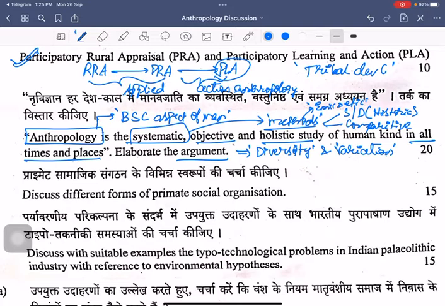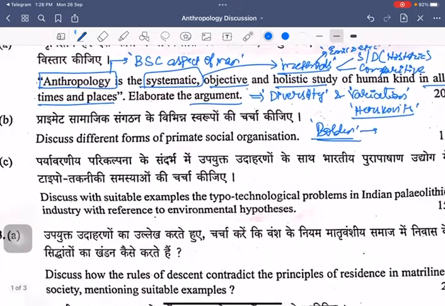Because we have different methods and methodologies that are followed in order to understand the subject of anthropology. Here we can talk about Herskovits' understanding of anthropology as a subject, and we can also talk about Boulding's understanding of anthropology, where K.E. Boulding says that anything under the sun comes under anthropology. He talks about a broader understanding of anthropology, so that can be discussed here, right? Then moving on to the next question.